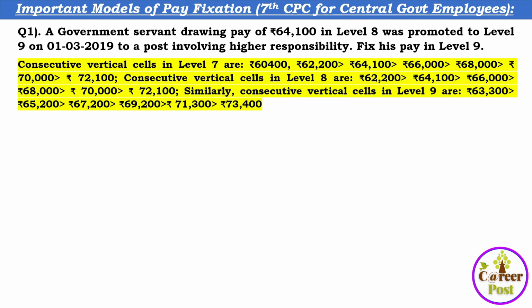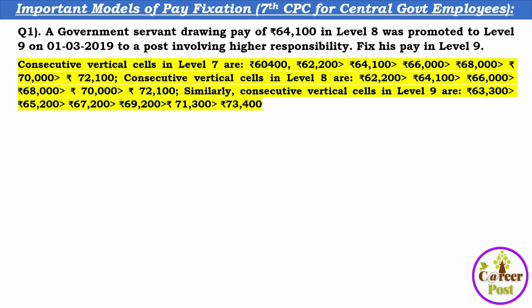In this question, they have given the consecutive vertical cells in level 7, that is 60,400, 62,200, 64,100, 66,000, 68,000, 70,000, 72,100.